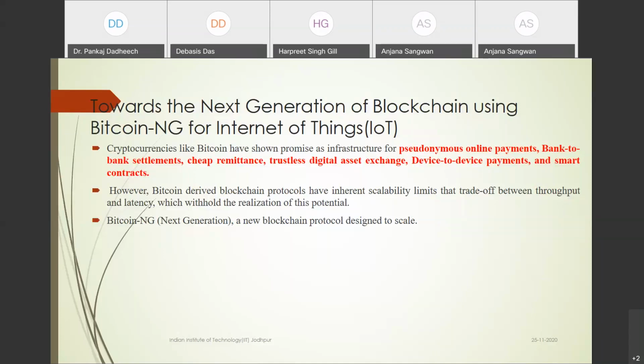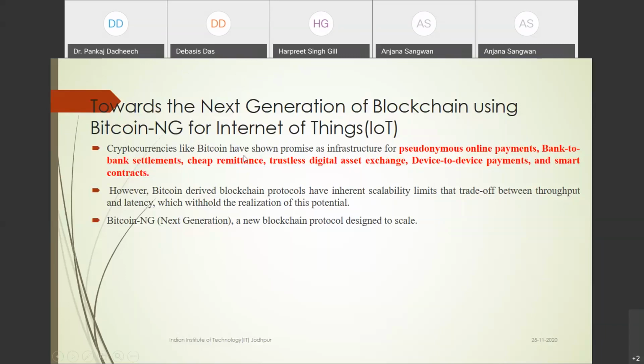Then my research group at IIT identified a limitation of Bitcoin NG, and we developed one protocol as an extended version of Bitcoin NG, which is more efficient compared to Bitcoin as well as Bitcoin NG.